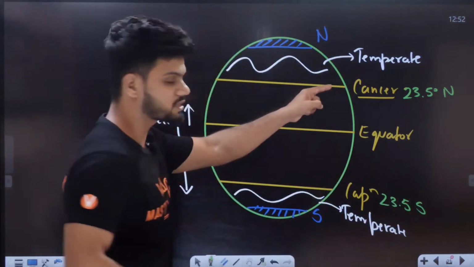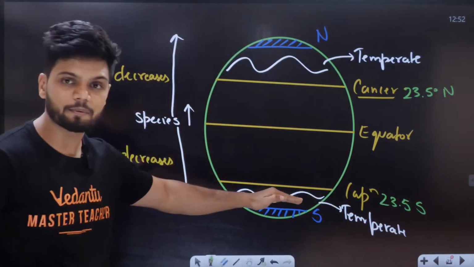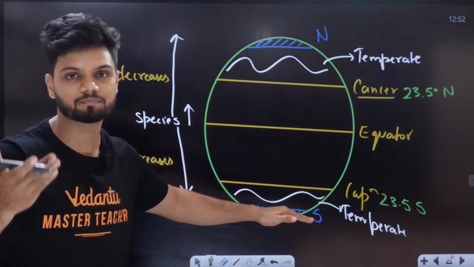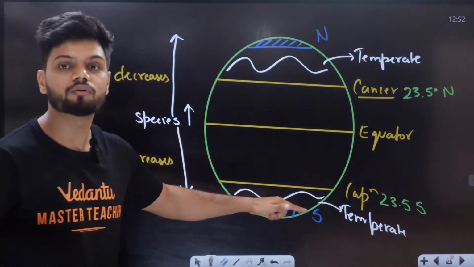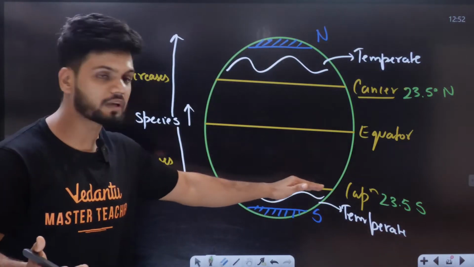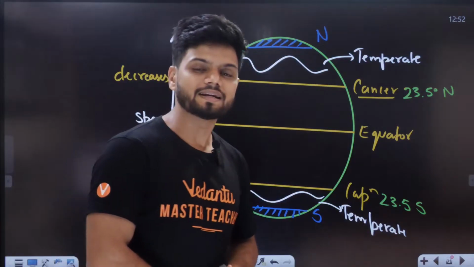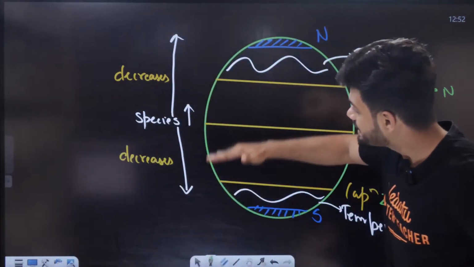in these two regions, Tropic of Cancer and Tropic of Capricorn, we have surprisingly higher species, a higher species region here and here. For example, India is near the Tropic of Cancer, so it has very high density. So that is called the difference in latitude.